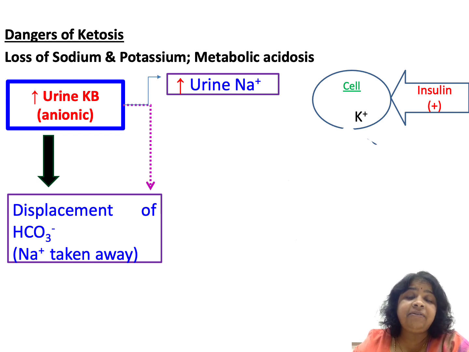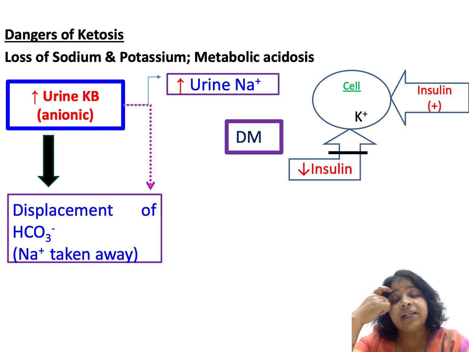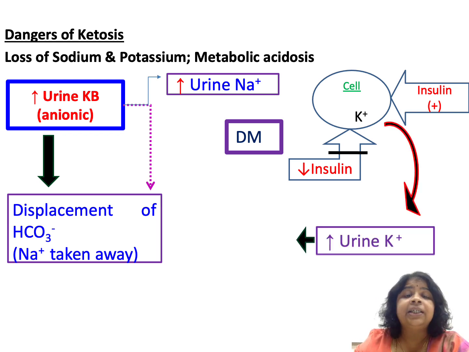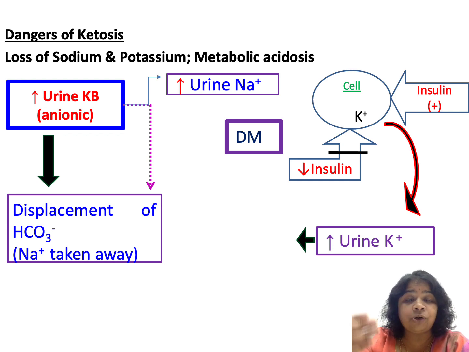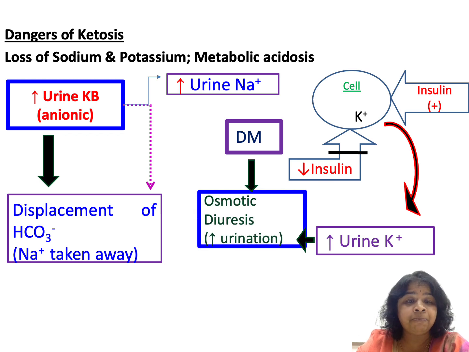Now normally insulin will help to drive potassium back into the cell. So in diabetes, when insulin is not active or there is no sensitivity to insulin, then potassium comes out of the cell in exchange for hydrogen when there is acidosis. You will be learning more about this when we do acid base balance. All you need to know is potassium is exiting from the cell and potassium is being excreted through urine. So there is increased excretion of sodium and potassium.